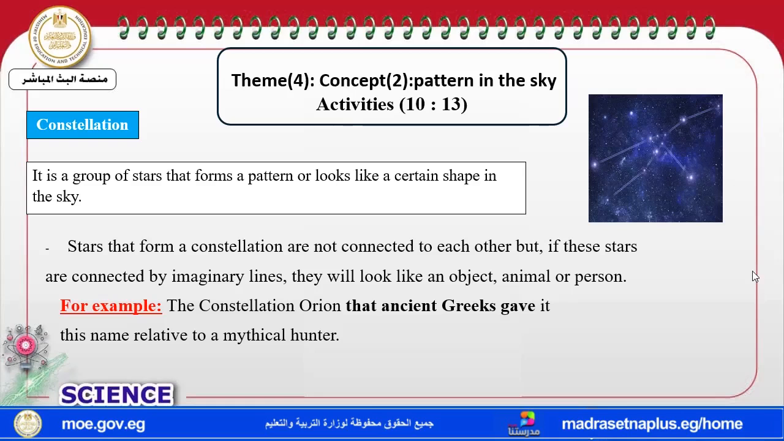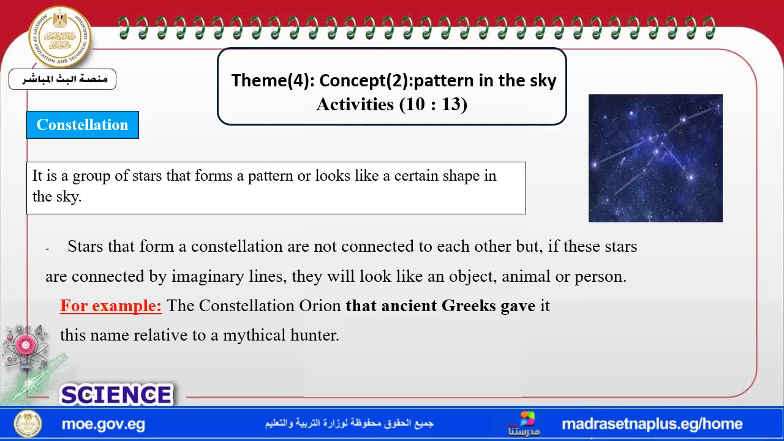This shape in the sky is called what? Constellation. So a constellation is not a star, or a group of planets, or a group of anything. It's a group of stars. Take care of that. It's a constellation, a group of stars. These stars form a pattern or look like a certain shape in the sky.